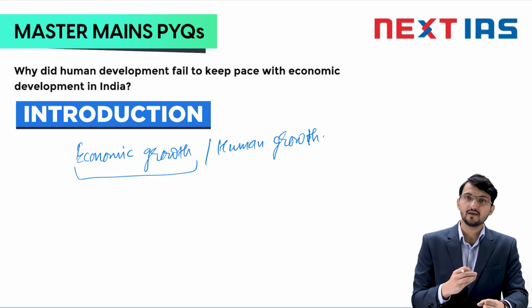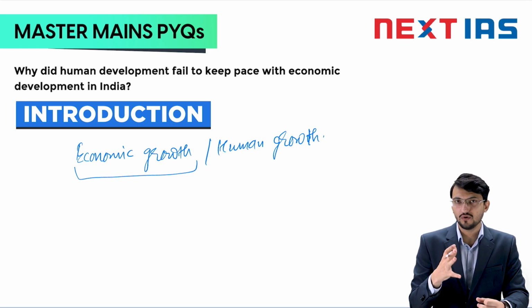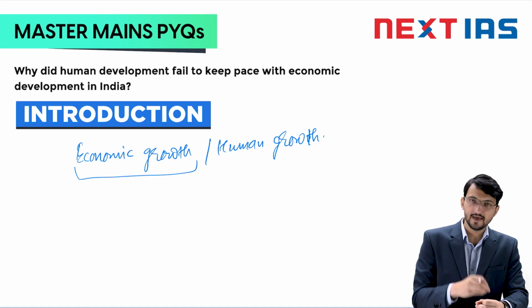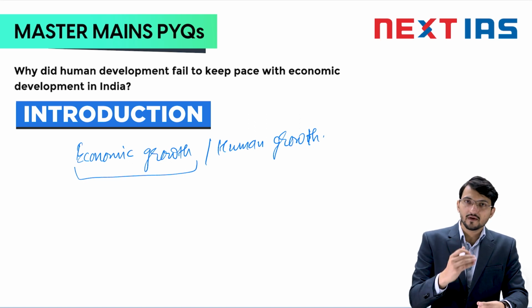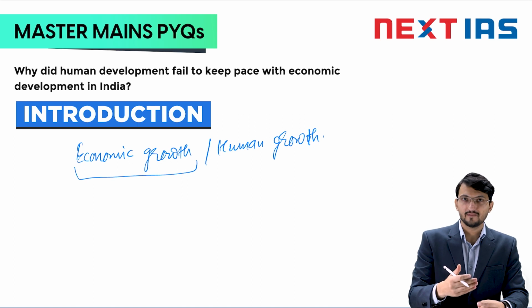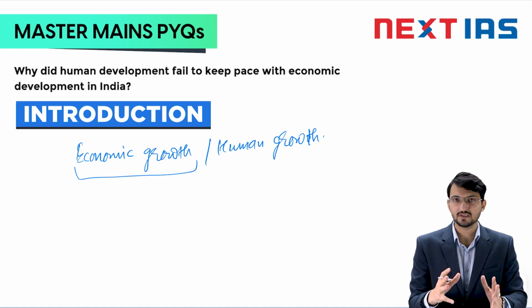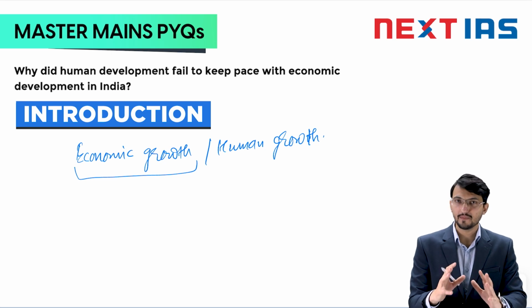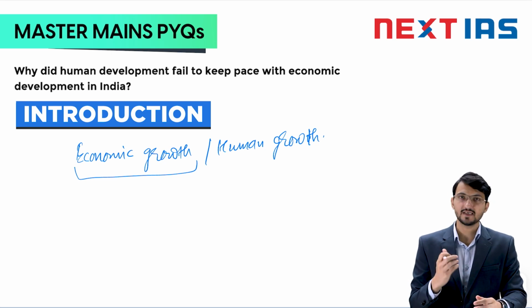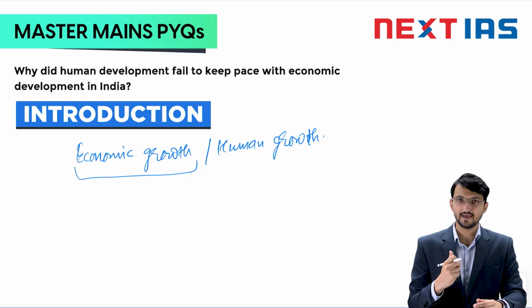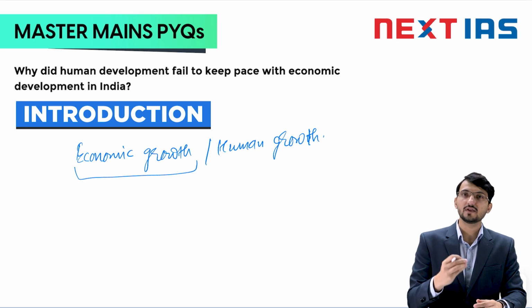You do not factor in what is actually happening on the ground. So economic growth is an indicator of the growth of the economy, the money that grows. But human growth is more multidimensional. It is complex. So mention these words. Economic growth is a simplistic idea of measuring the growth in the economy.